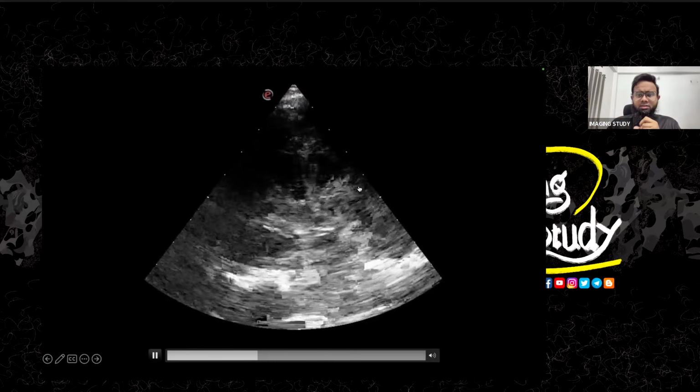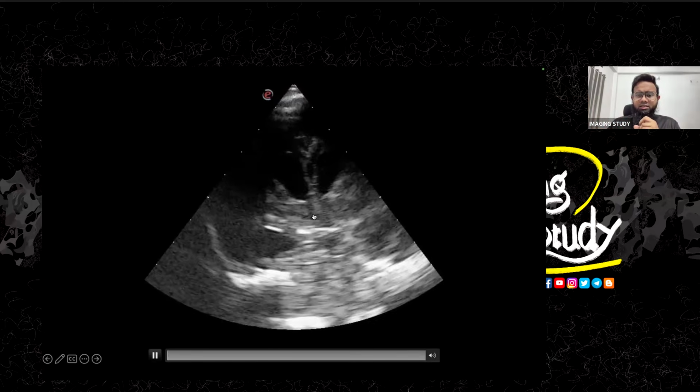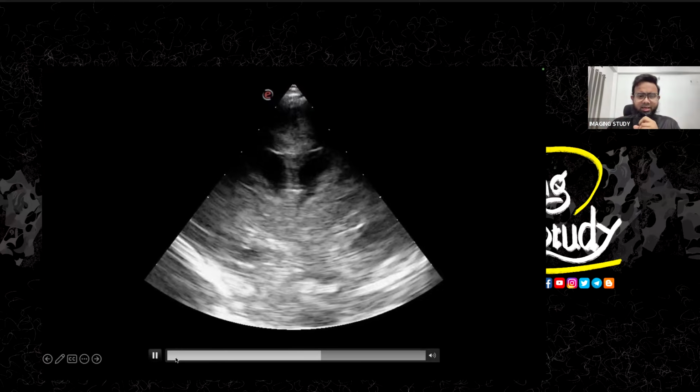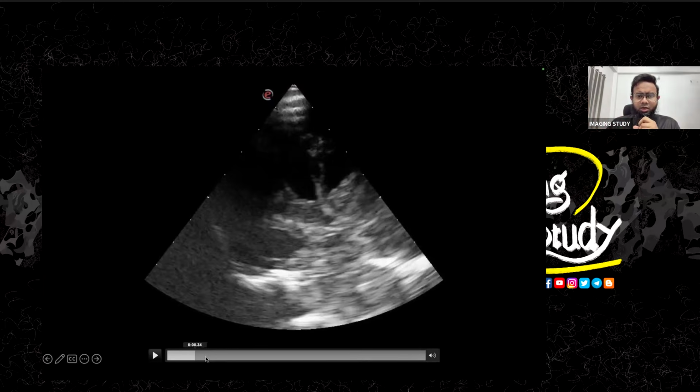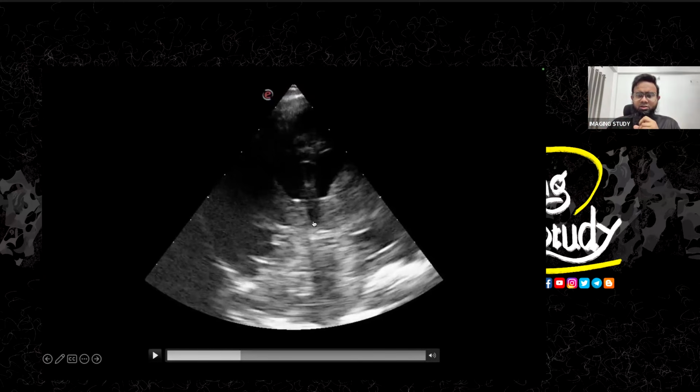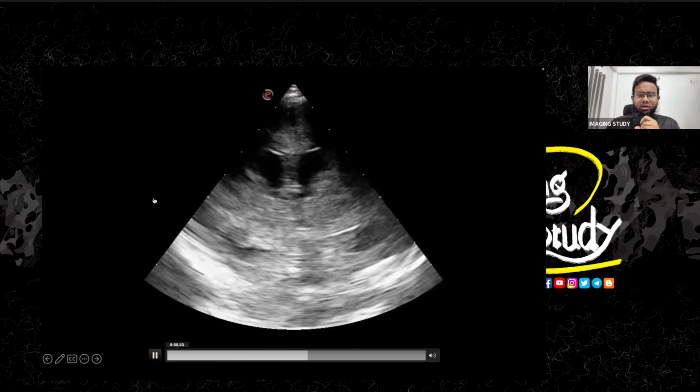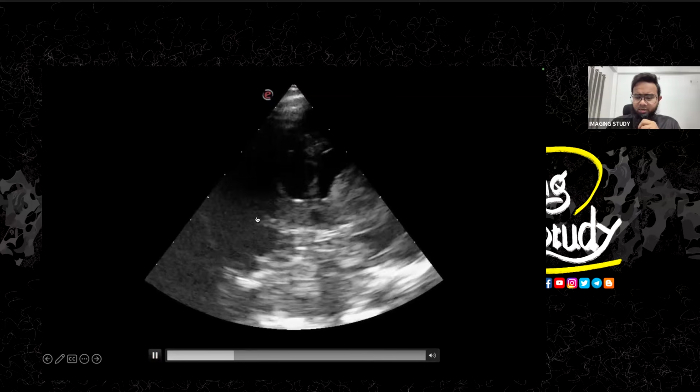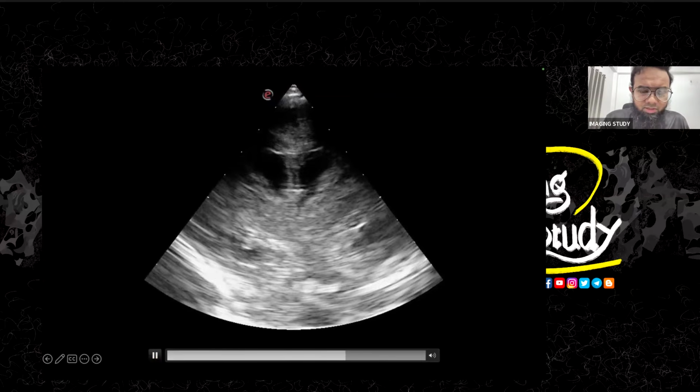So here you also can see the lateral ventricles are dilated. The third ventricle is also dilated. Let me freeze the image. Let me show you the third ventricle. This is the third ventricle. It is also dilated. So okay, nothing else here. So we need to change the transducer, I think.